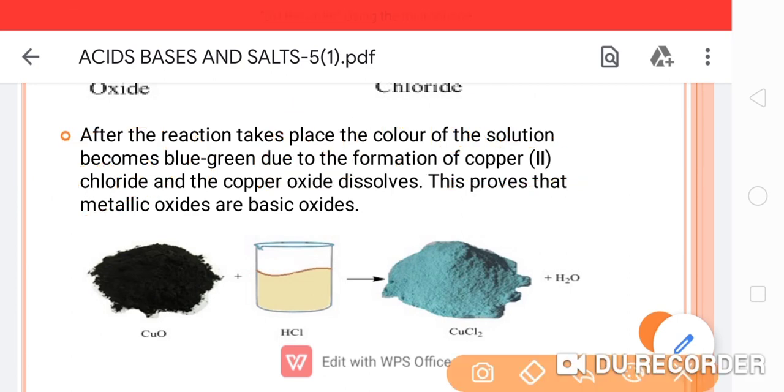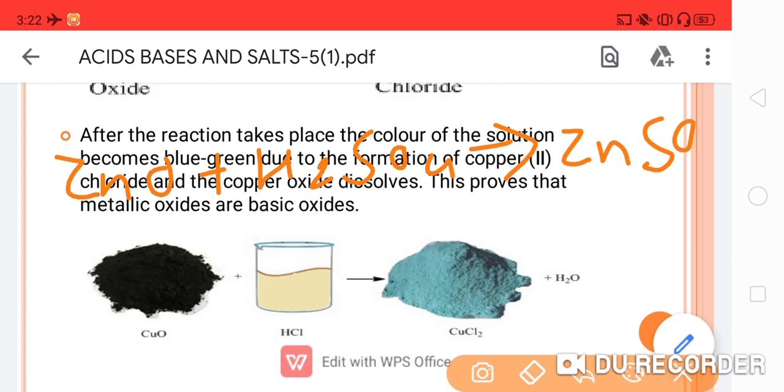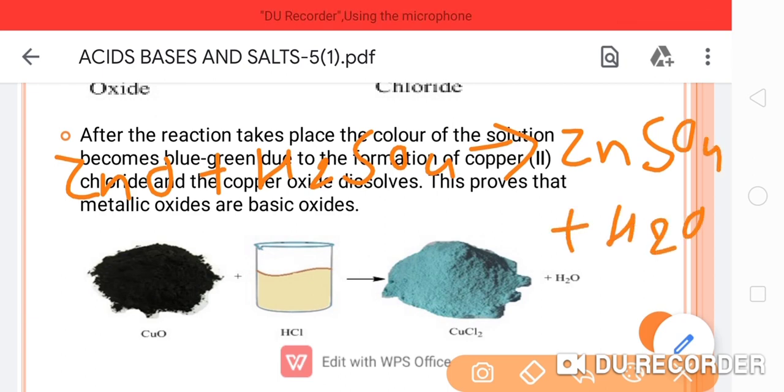Let's see another example. Suppose there is zinc oxide and it is reacting with dilute sulfuric acid, and what will the product be, students? That will be zinc sulfate and water will evolve.